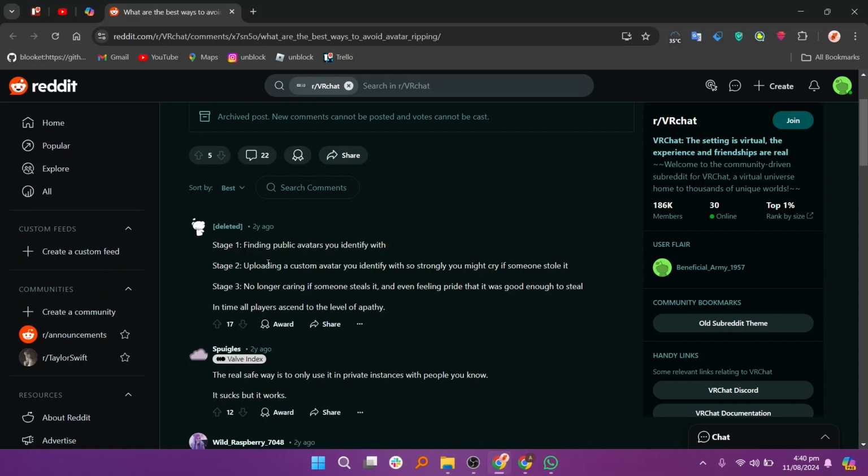This shift in perspective is common among players as they ascend to a level of acceptance, recognizing that imitation can be a form of flattery in the vibrant and creative environment of VR chat. Ultimately, avatar ripping can become a non-issue for many users, as the focus shifts from protecting one's creations to enjoying the immersive experience of social interaction and creativity in the virtual space.